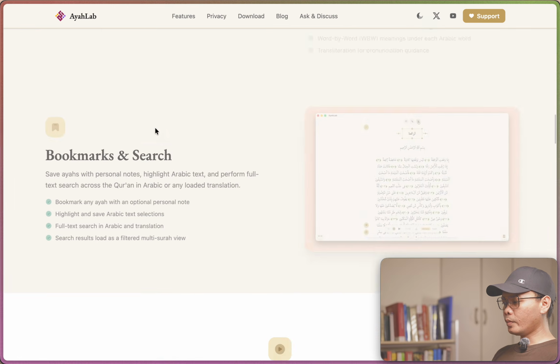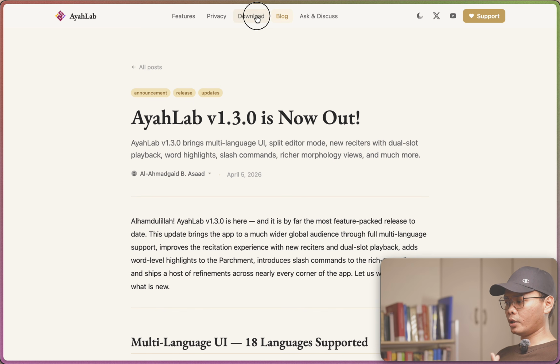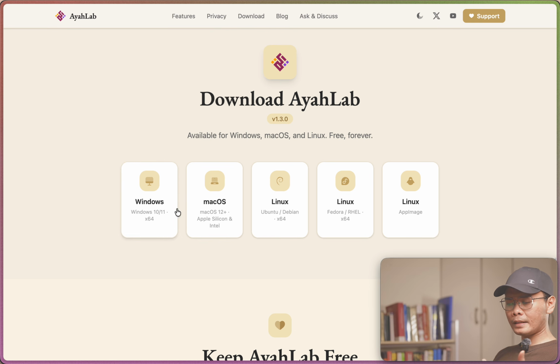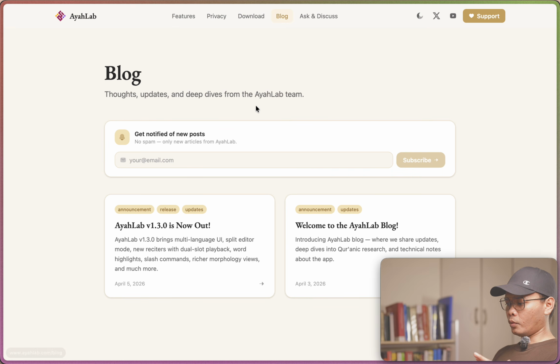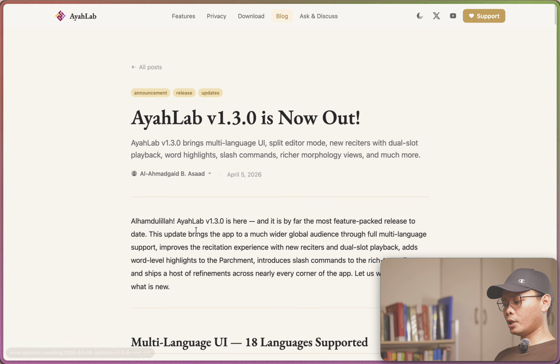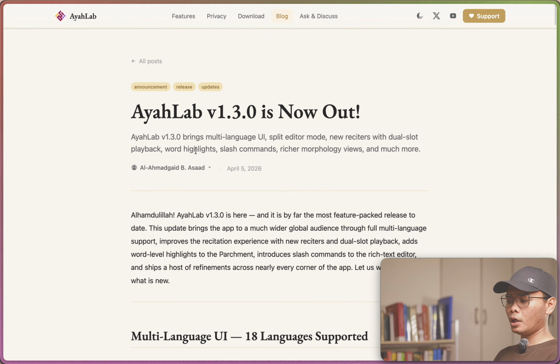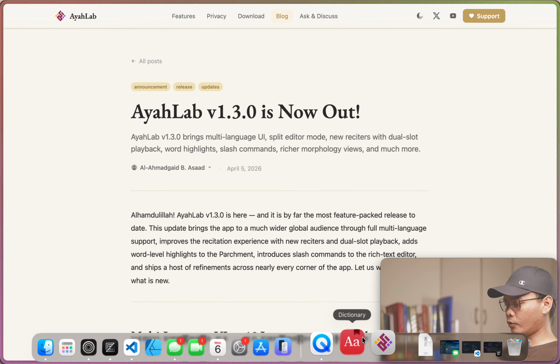Anyway, going back, let's go to the blog itself. So what are the new features? Before I proceed to that, you can just click the download link here. It depends, of course, on what OS you're using, and once you've downloaded that, you can start using it. But for this video, apart from opening the app, we are going to follow the new features here, using this blog post as our guide for the app.